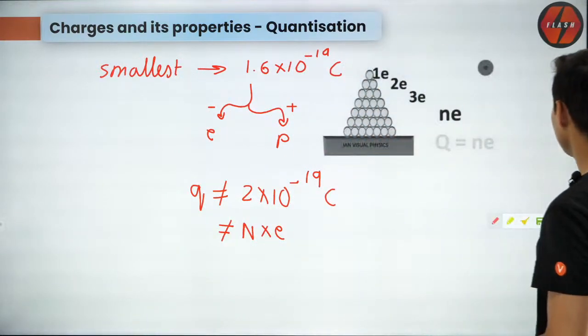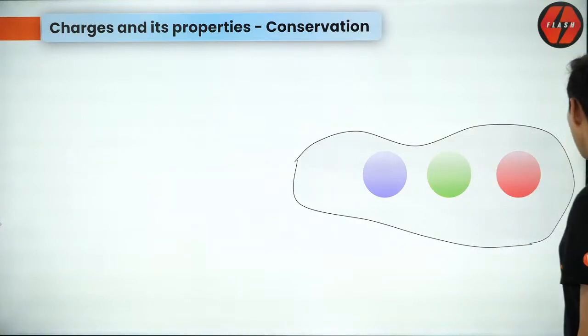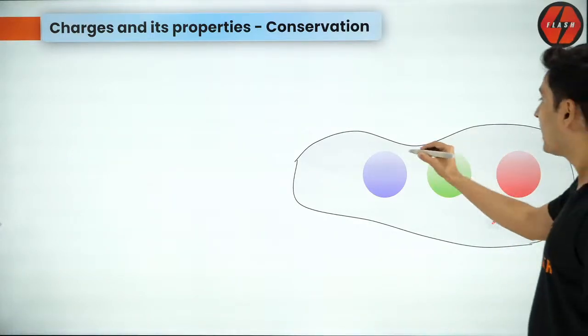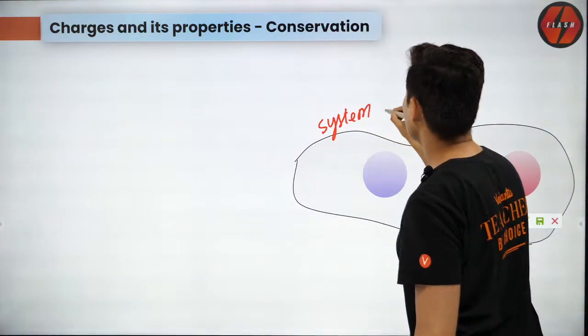Excellent, Jumna. Excellent. Now, next property, conservation of charge. Again, an important property. If I have a system which is isolated,